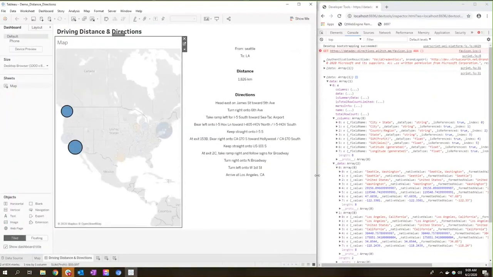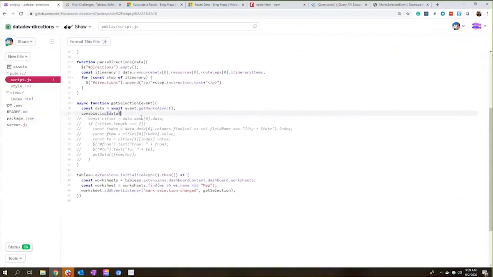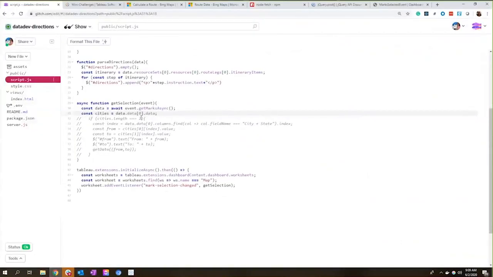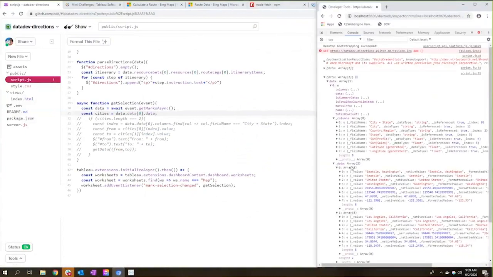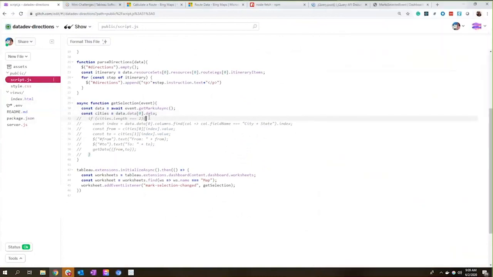Okay. So knowing that, let's take a look at the code and see how we can do this. So first things first, I'm going to pull in the array of data that shows the multiple cities that were selected. So we're pulling in this array that has 2 marks, Seattle and Washington. I'm then going to check to see if the length of that array is equal to 2 exactly. That tells me we have exactly 2 cities selected. If that's the case, then we can move forward and get the data for the distance and the directions.